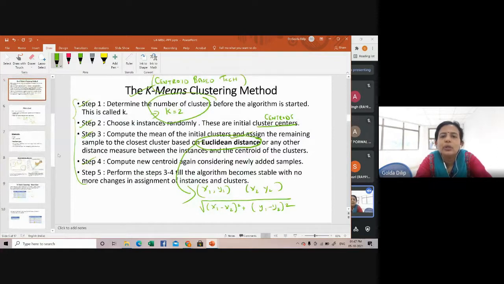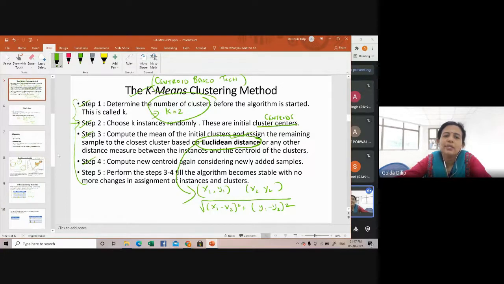So you compute the, so this part is over for us. Okay, choose the K instances randomly. Here it is not random. It is mentioned which are the seed points. Otherwise, you can choose them randomly and assign them as the initial cluster center.